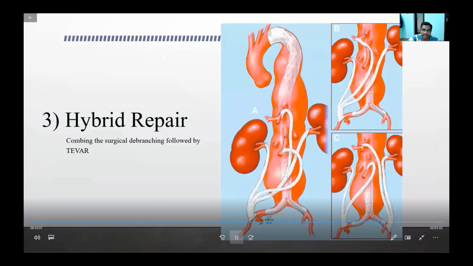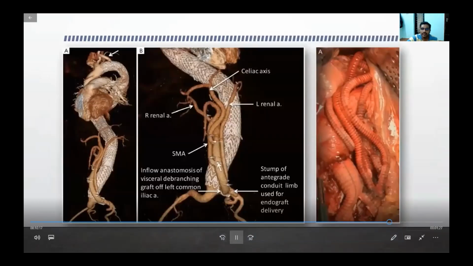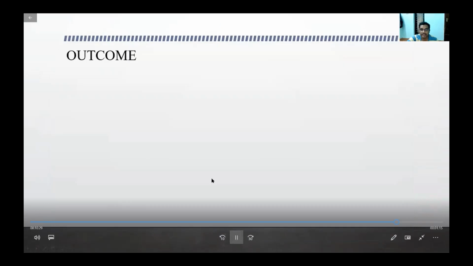Then comes a hybrid repair. Hybrid is where, instead of putting holes in the stent grafts, we make bypasses to these visceral and renal arteries and then put a stent graft. So here we are avoiding aortic cross clamping, and that major morbidity can be avoided with the hybrid repair. For example, here we can see the bypass done from the iliac artery to the celiac, SMA, and renal arteries, and the stent graft is inserted, so that fenestration of the stent graft can be avoided in these patients.